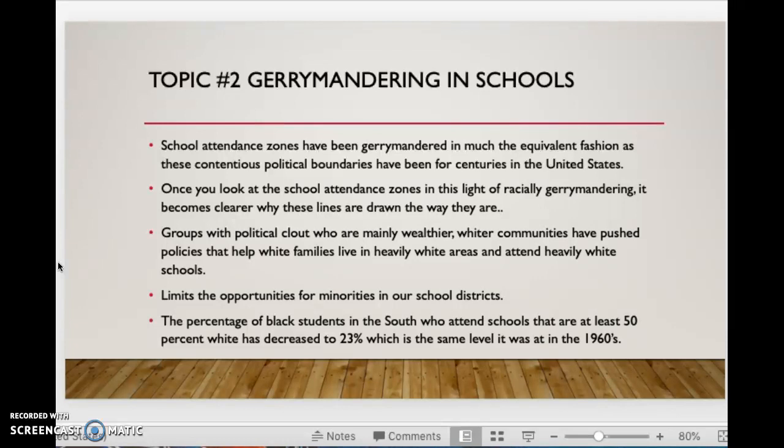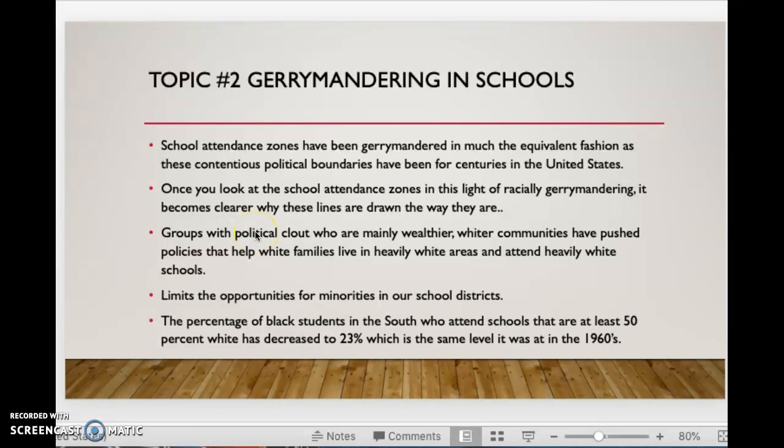And this ultimately limits the opportunities for minorities in our school districts, and the percentage of blacks in the South who attend schools that are at least 50% white has decreased to 23%, which is the same level it was in 1965, I believe. So we are reverting back to segregation in our schools.